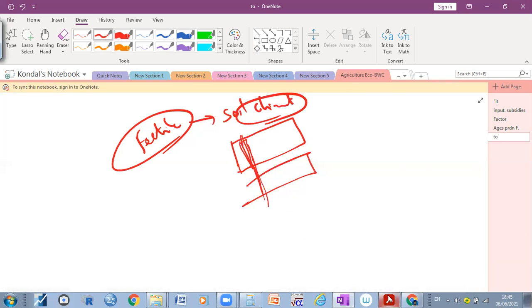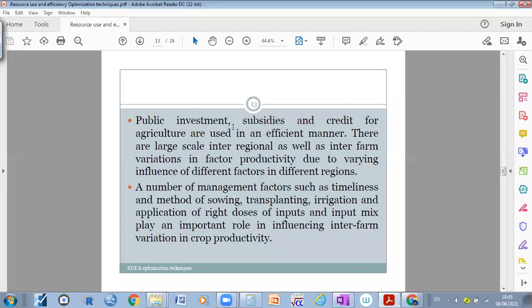Environmental efficiency you should get. We will learn here public investment in efficiency. Public investment is nothing but how much the government can spend some amount of money to increase the output of crops, subsidies, trade for agriculture. For example, if you take the Raitu Bandhu scheme, how much subsidy is there? For example, fertilizer subsidy, pesticide subsidies, technology, machines, drip irrigation subsidies, sprinkler subsidies, tractor subsidies. This comes under the subsidies for the agriculture sector.